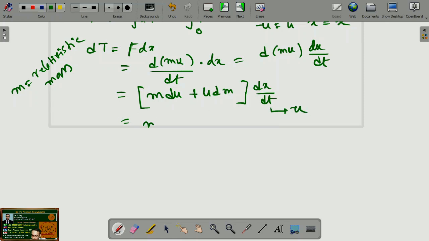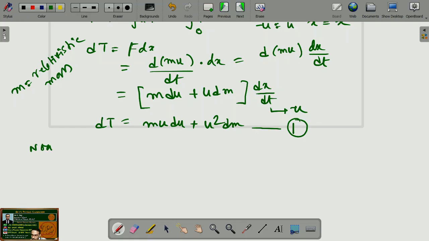So finally we can write m u du plus u square dm. So dT equals m u du plus u square dm. We give this equation the name 1.